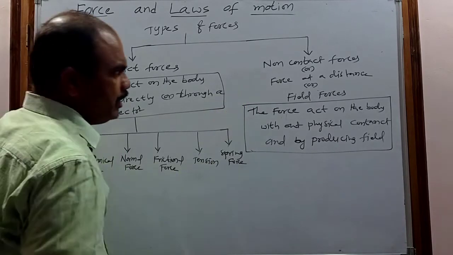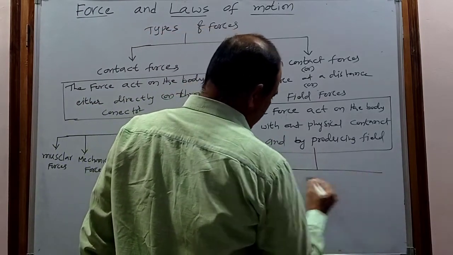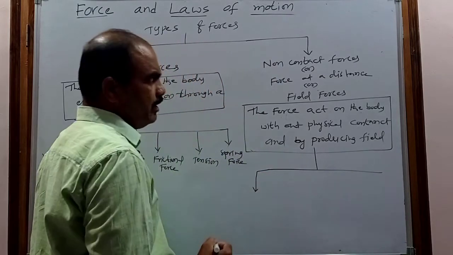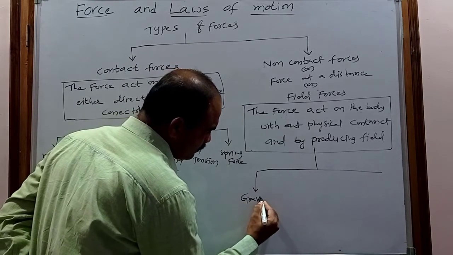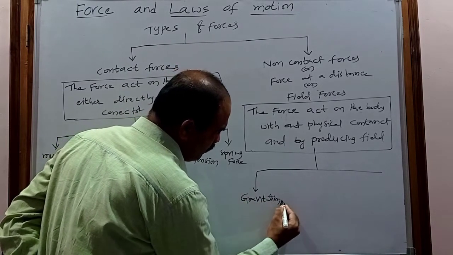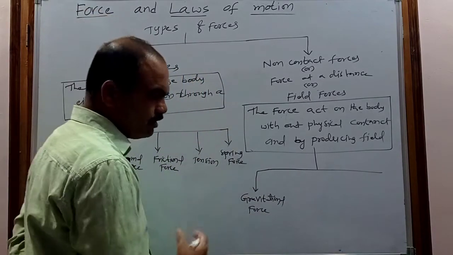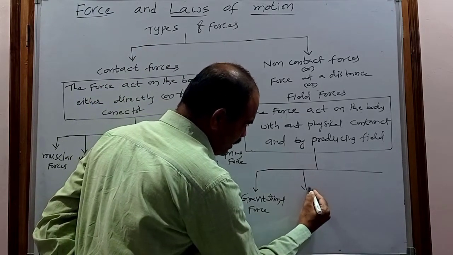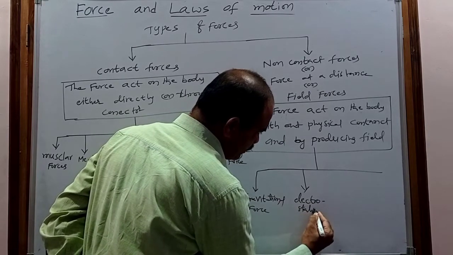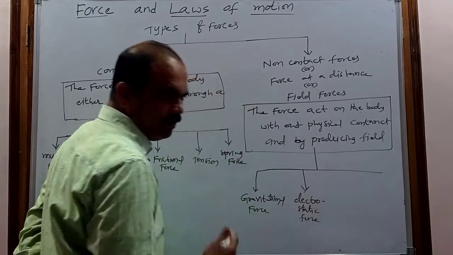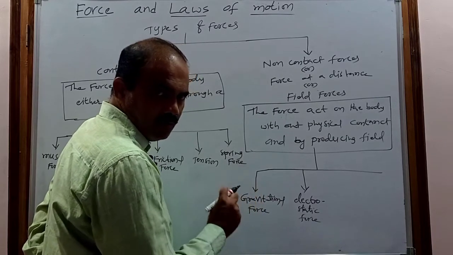Next, coming to the non-contact forces, or forces at a distance. In physics we generally use four types of non-contact forces. One is the gravitational force, the gravitational force due to the planets or due to the earth. Next is the electrostatic force, the force developed between charges, while the gravitational force is the force developed between two massive objects.